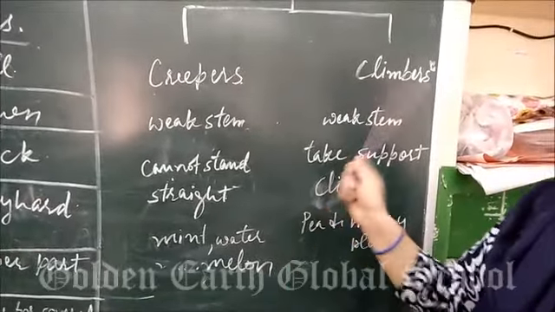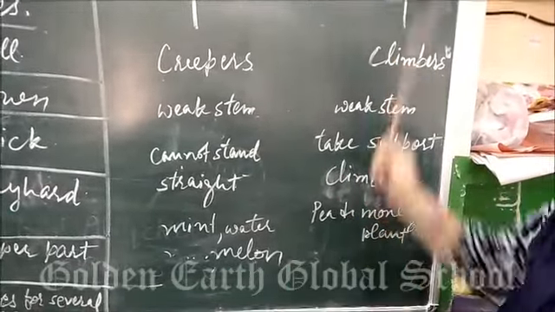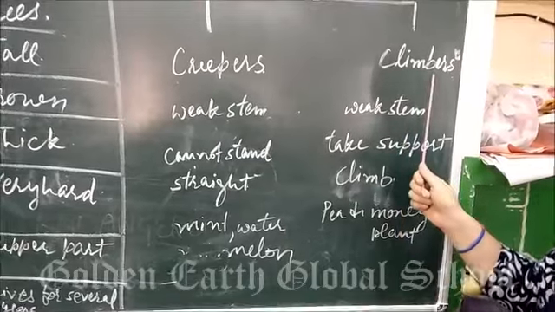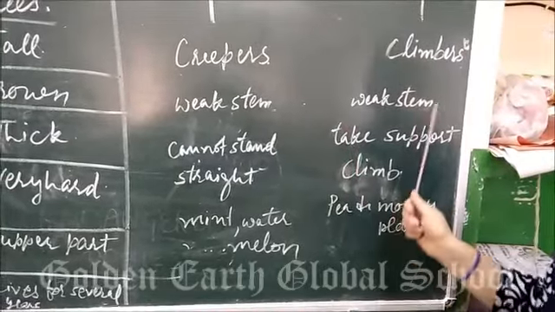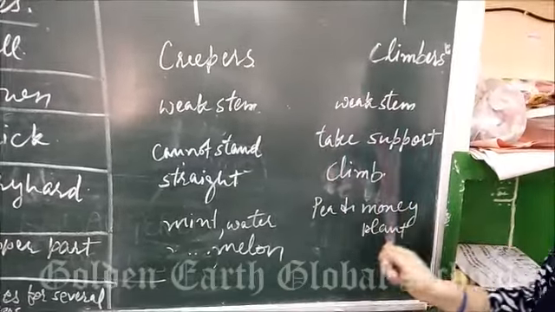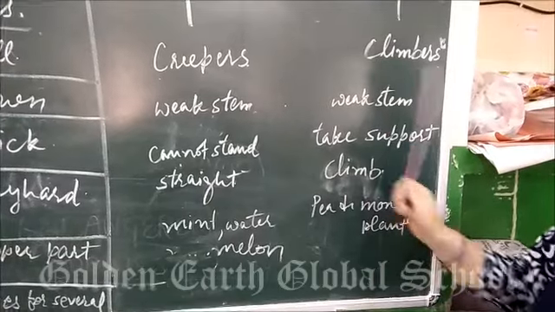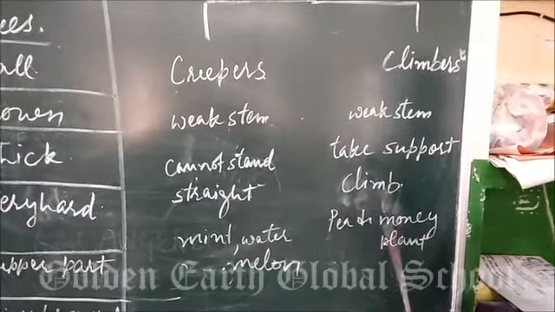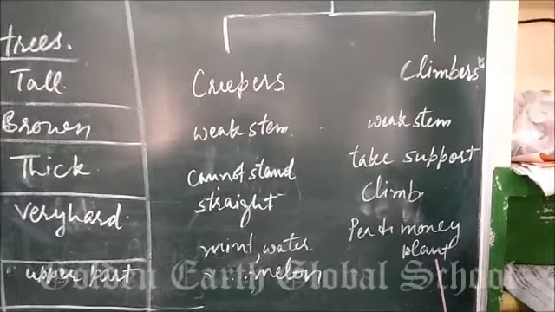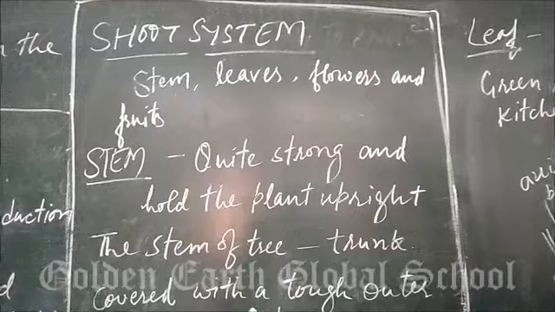Next is the climber. From the name it is clear that it climbs on a wall. Why do they climb on a wall? Because they also have a weak stem, so they take support to climb. For example, pea, gourd and money plant. All of us know them very well.